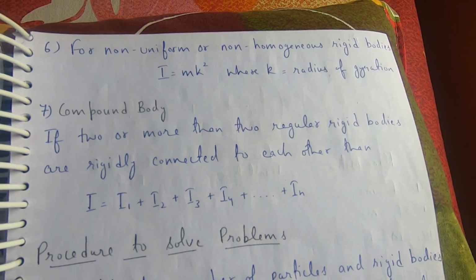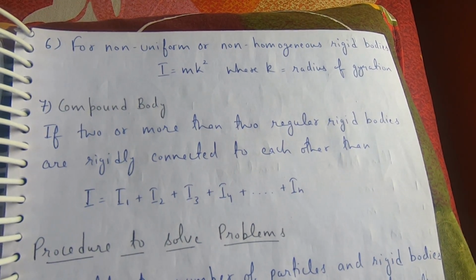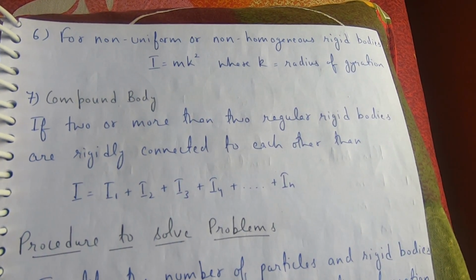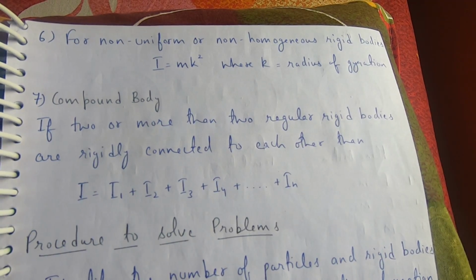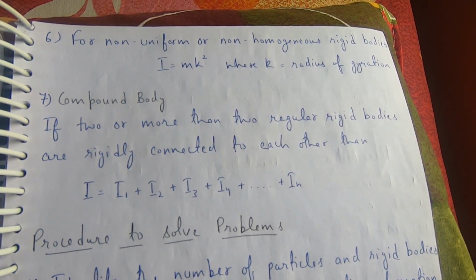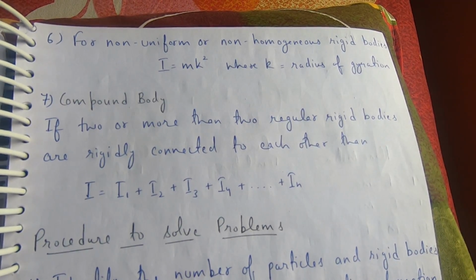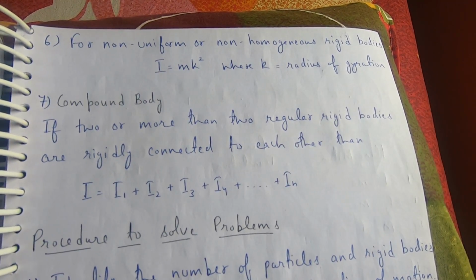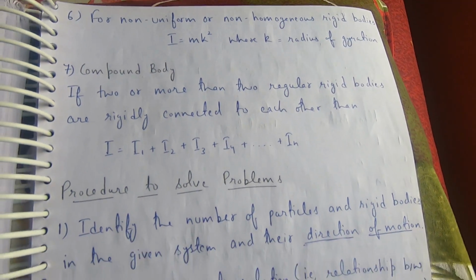For non-uniform or non-homogeneous rigid bodies, I is equal to m k square, where k is the radius of gyration. Compound body: if two or more regular rigid bodies are rigidly connected to each other, then I is equal to I1 plus I2 plus I3 plus I4 plus and so on up to In.